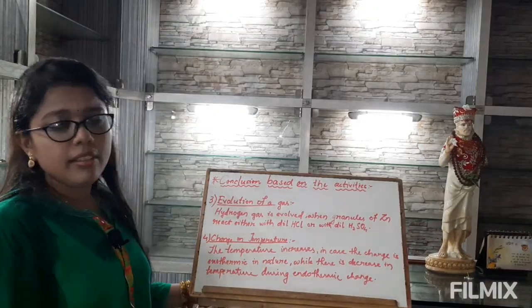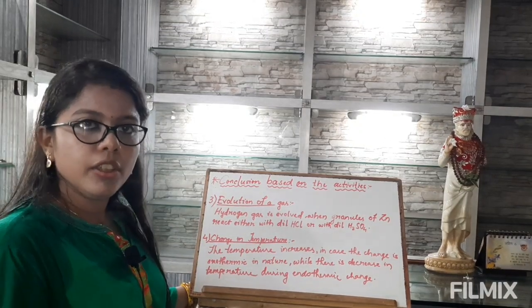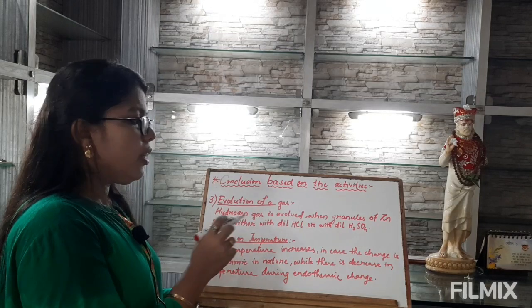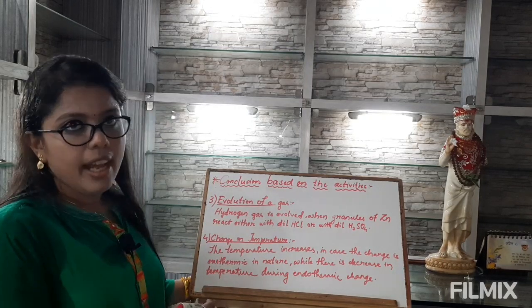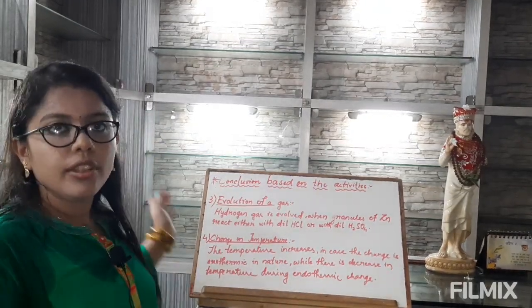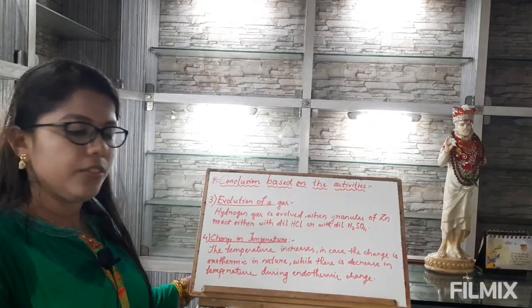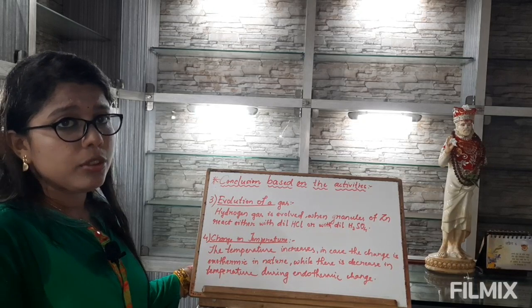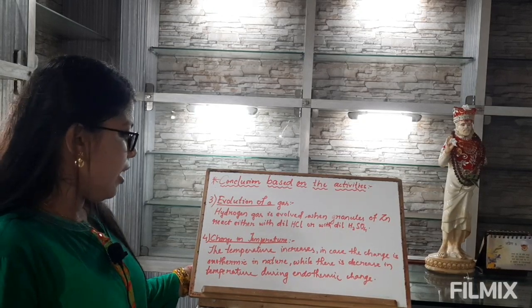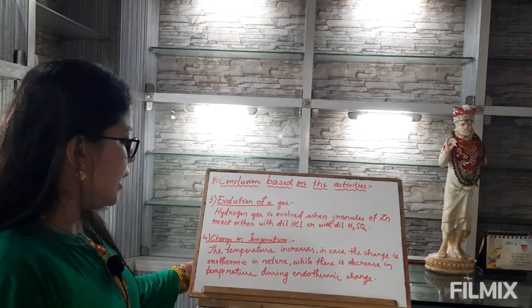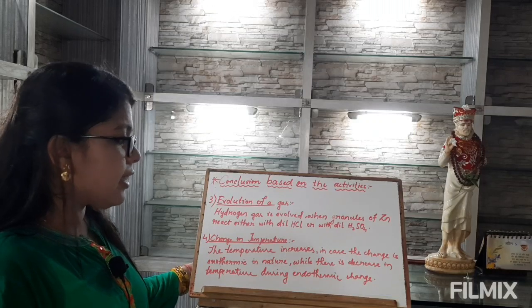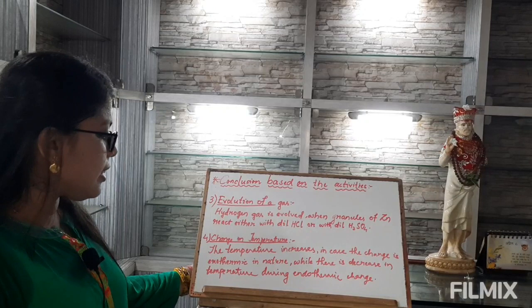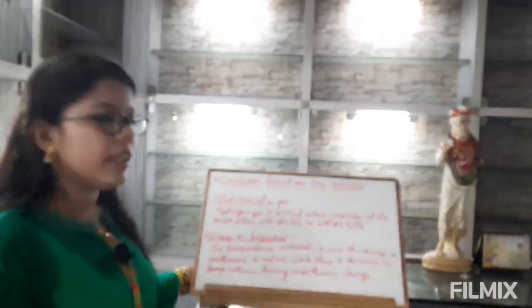In some chemical reactions, there might be evolution of a gas, such as hydrogen gas is evolved when granules of zinc react either with dilute hydrochloric acid or with dilute sulfuric acid. Now point number 4. There might be also a change in temperature. How come? It is in this way that the temperature increases in case the change is exothermic in nature, while there is decrease in temperature during endothermic change.